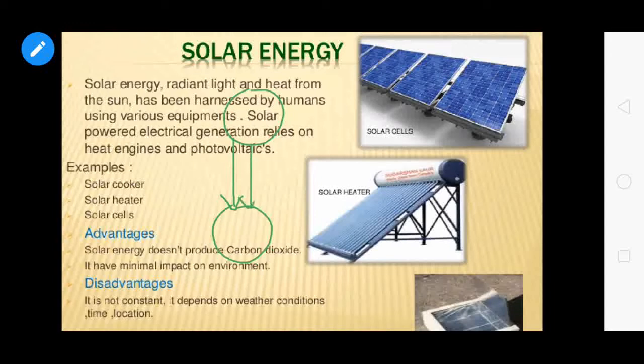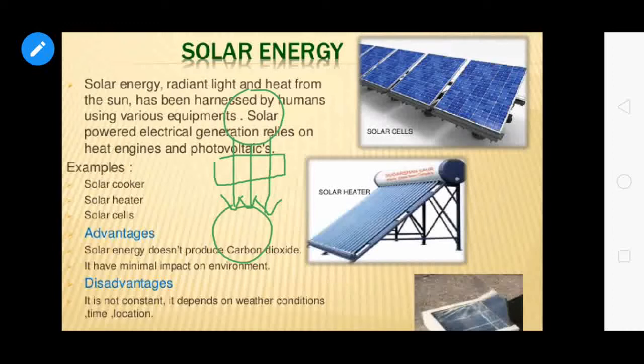This means that the Sun is emitting radiations perpendicular to the Earth. And consider the solar energy reaching per unit area. For example, this is 1 unit area, 1 meter square, and the solar energy reaching this unit area.